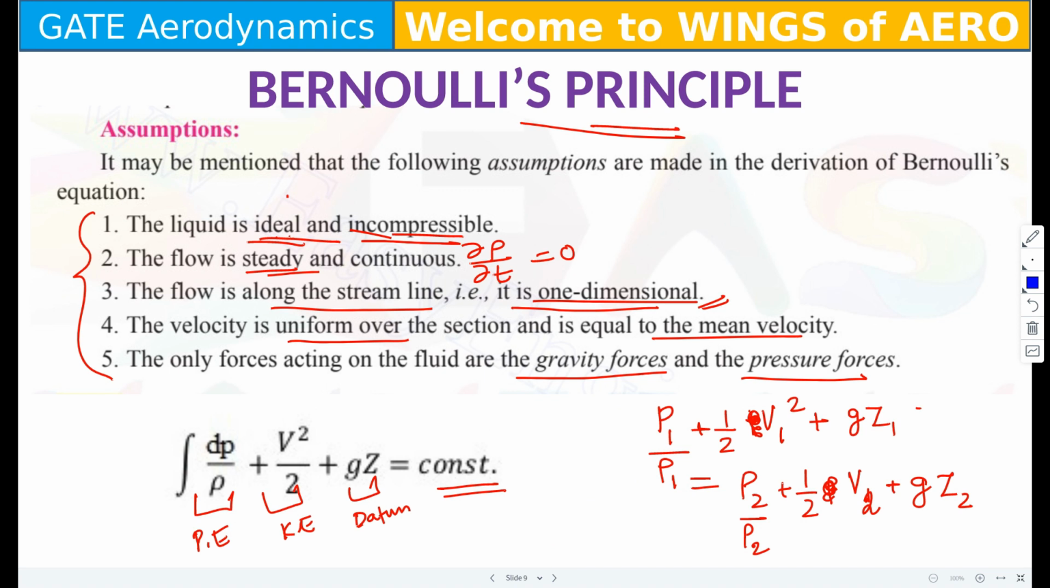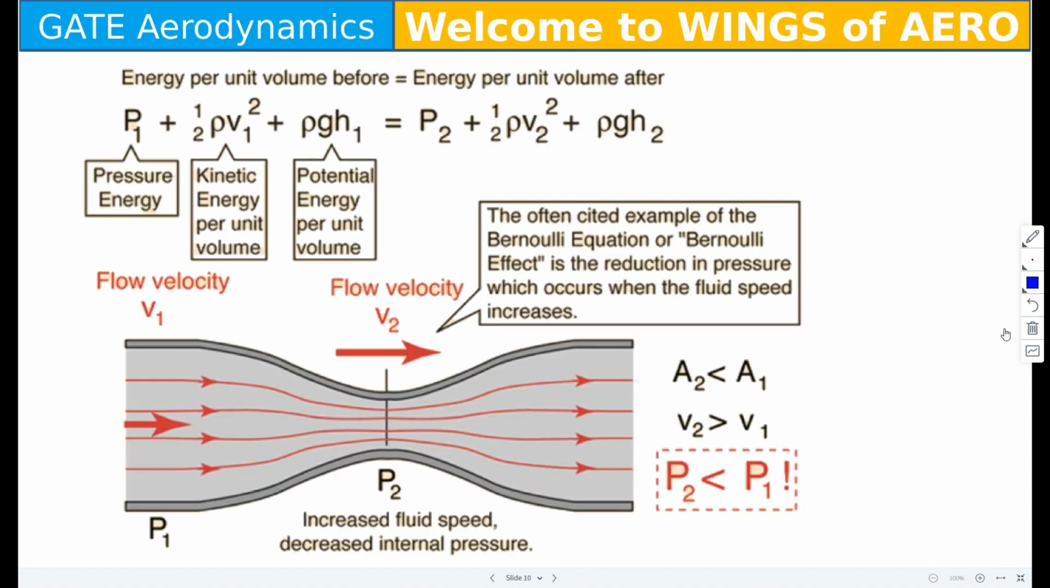The assumptions are: ideal, incompressible, steady, continuous, and a one-dimensional flow. Velocity is uniform over a section and equals the mean velocity. The forces acting in Bernoulli's principle are the gravity force and the pressure force. Based on that we have done a small set of MCQs.